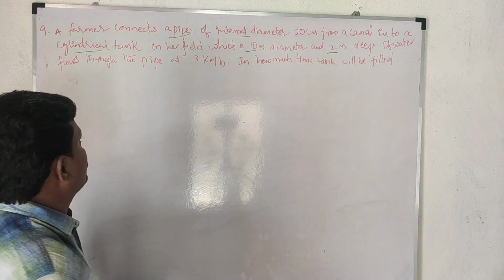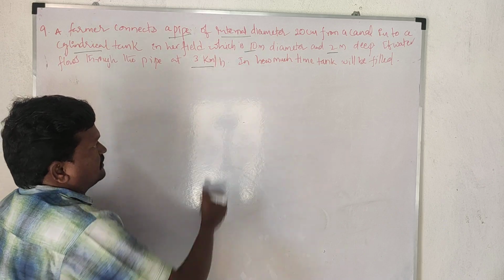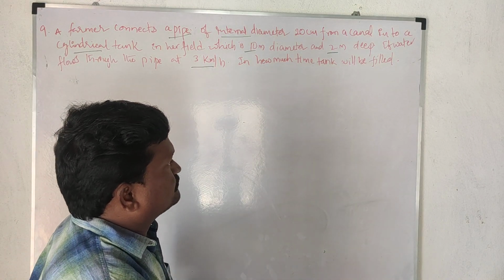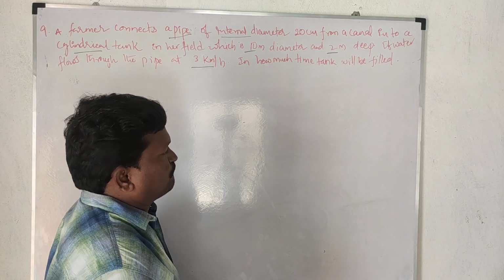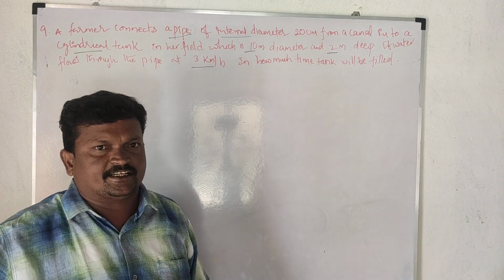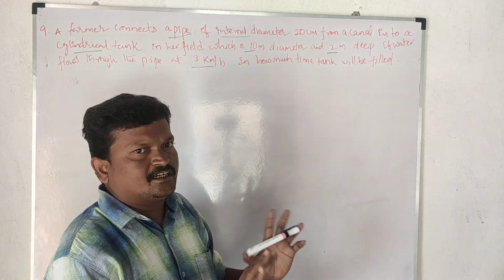If water flows through the pipe at the rate of 3 kilometers per hour, in how much time will the tank be filled? So one farmer in her field arranged one pipe to fill the cylindrical tank.